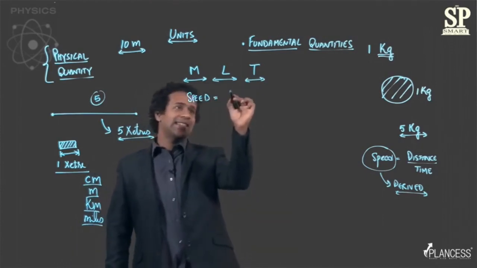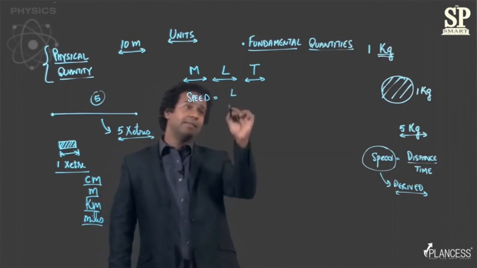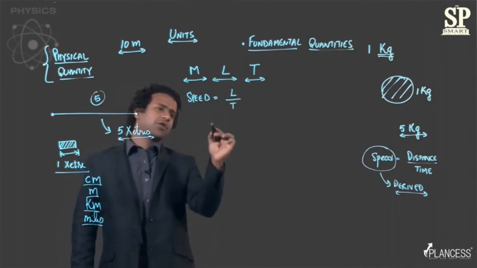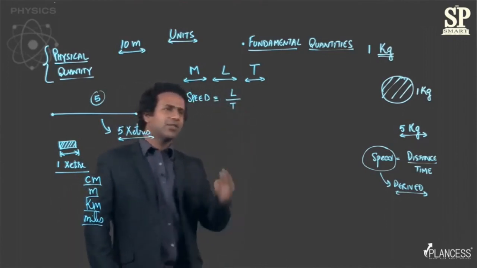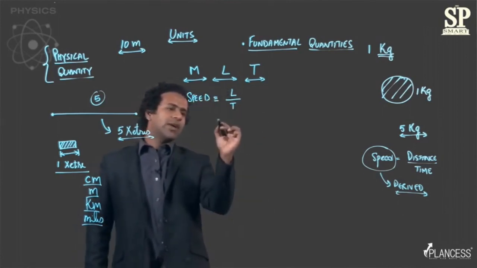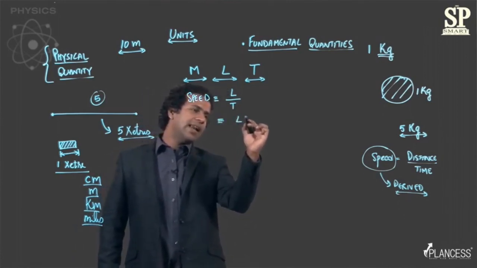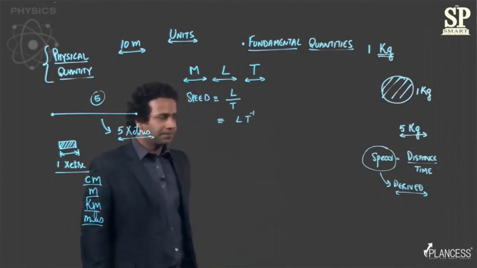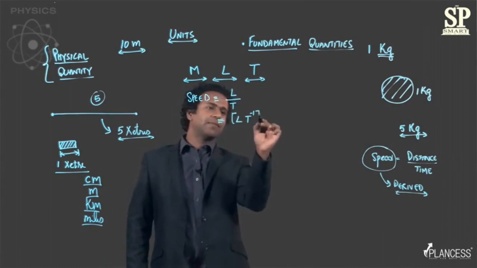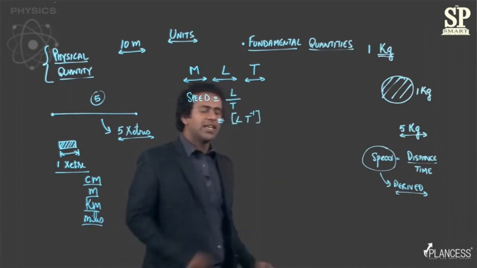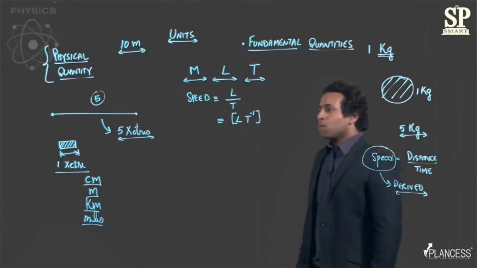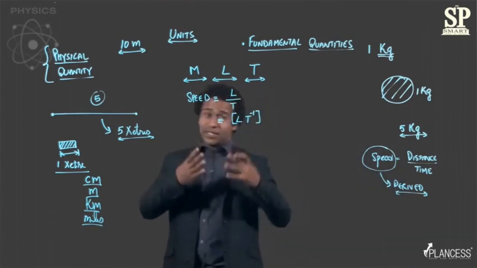Distance is length and time is T. So the dimension for speed becomes, let me put 3 arrows just to signify the equivalence of dimension, L T minus 1. We usually use these square brackets to indicate that these are dimensions. So this is the dimension of speed.